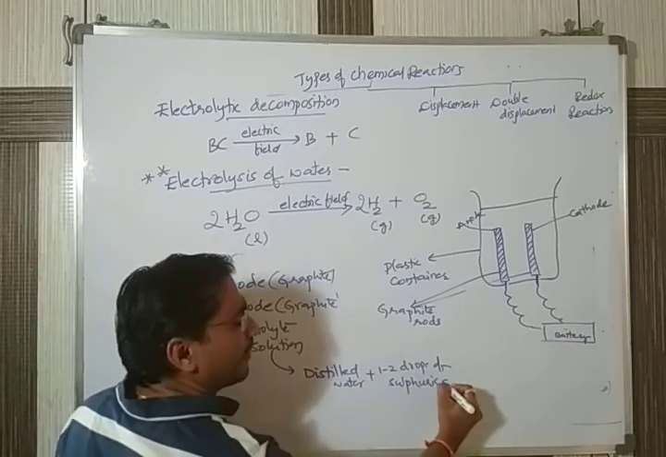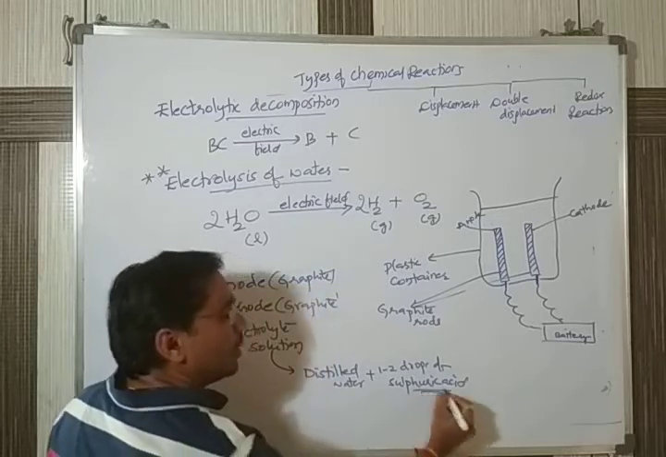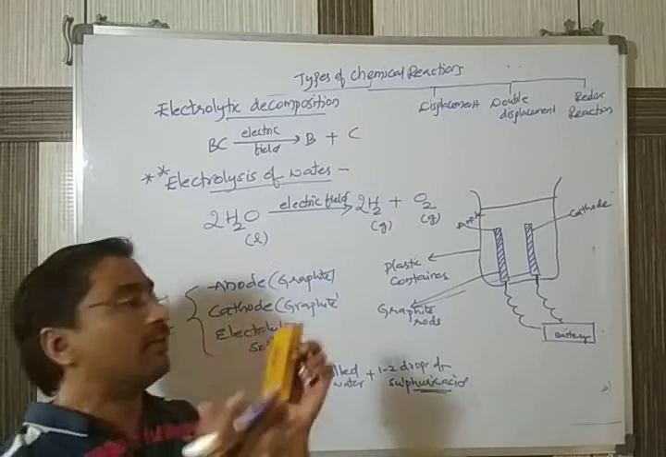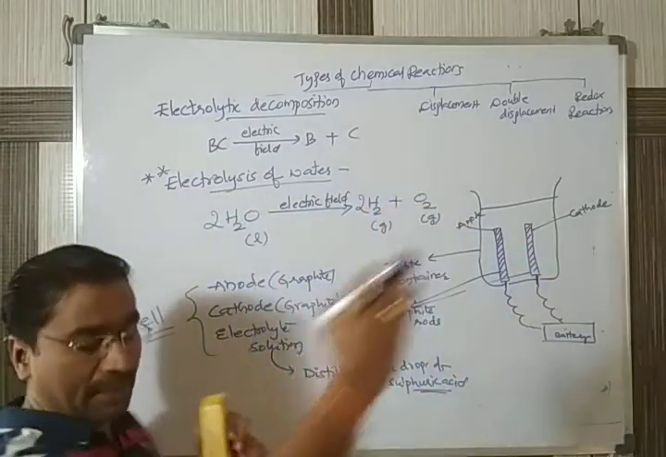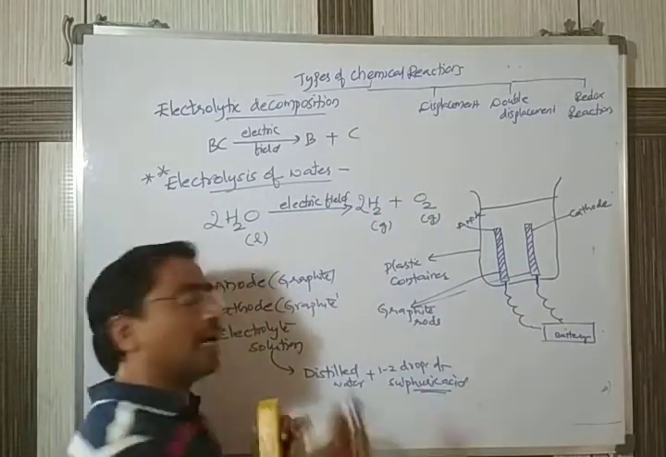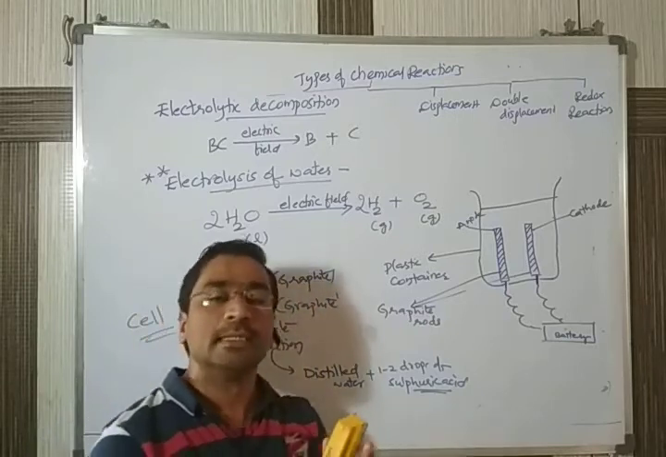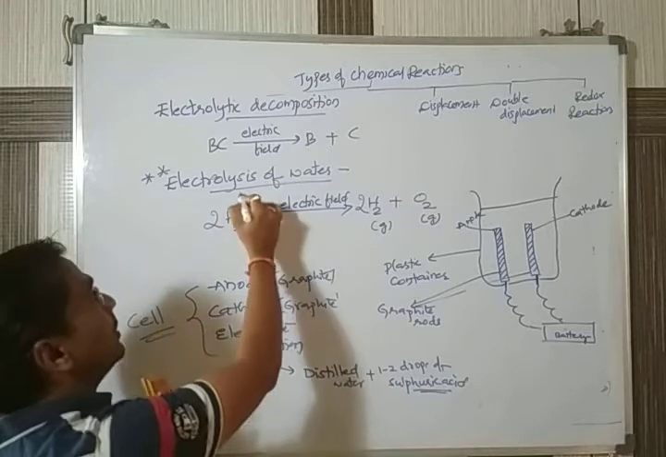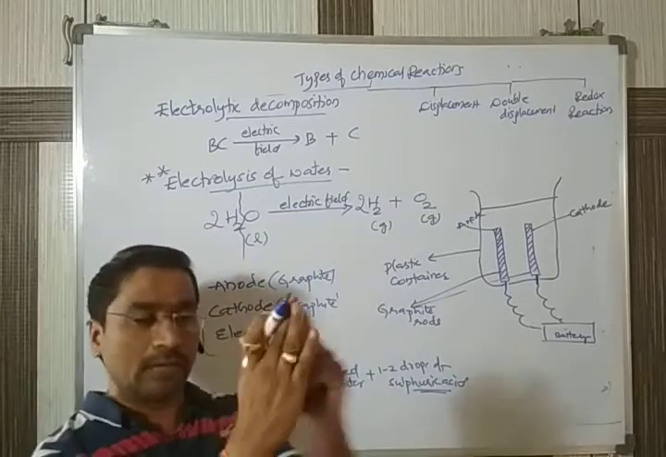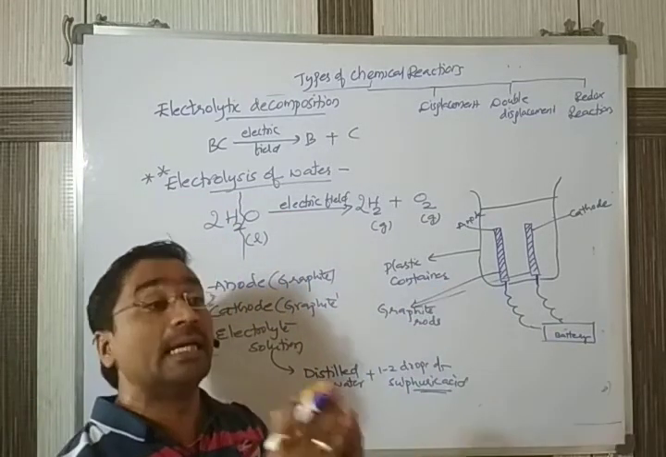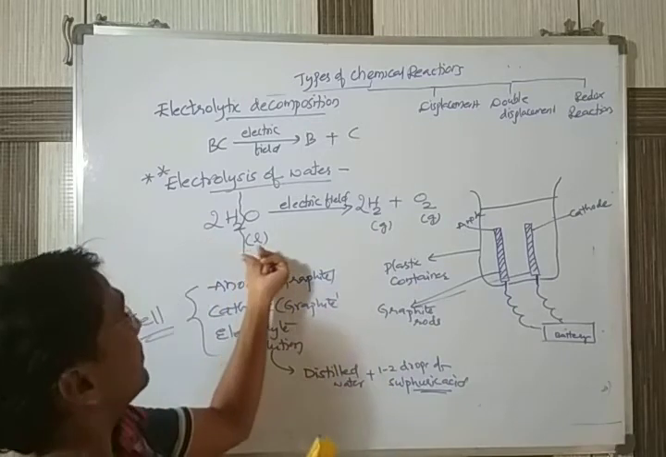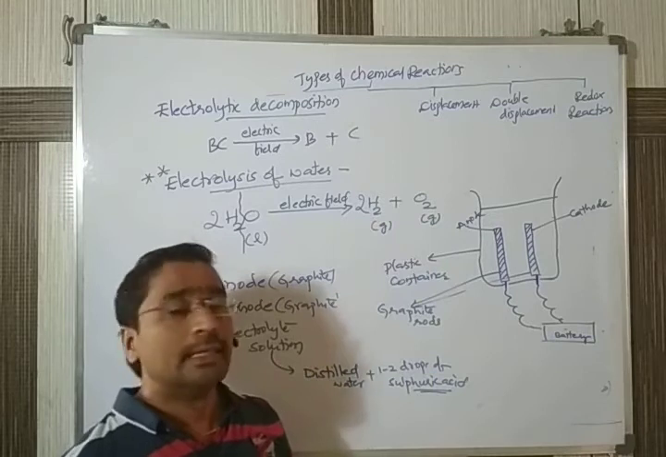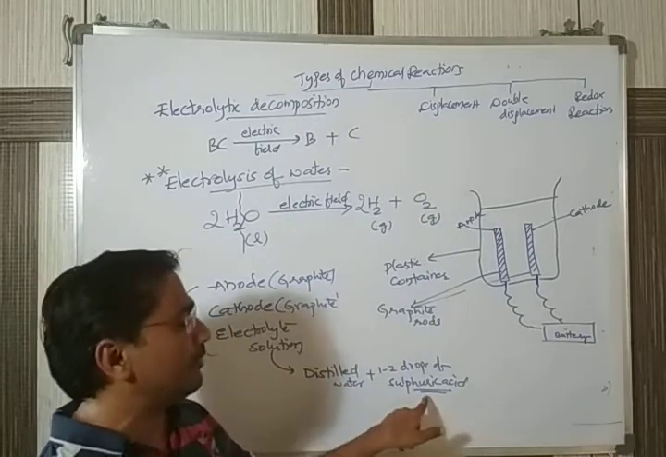What is the use of sulfuric acid here? Normally the water molecule should divide to give rise to hydrogen and oxygen separately. This sulfuric acid will help the water to ionize fast, which means it will help it break up. Once the ionization is completed fast, the products will be obtained fast. That's why we add 1-2 drops.